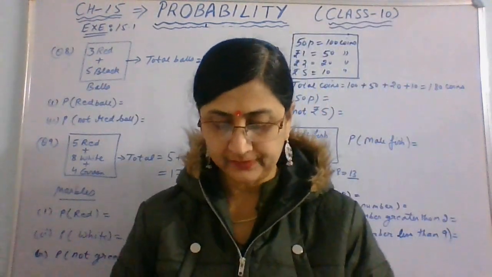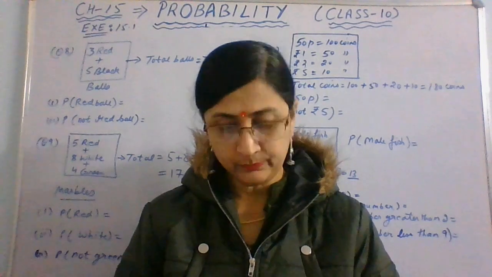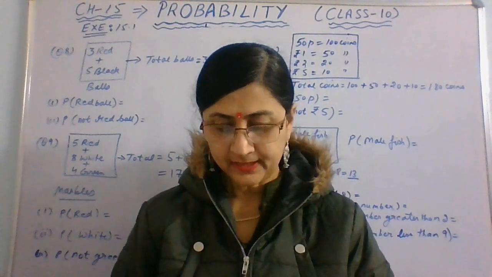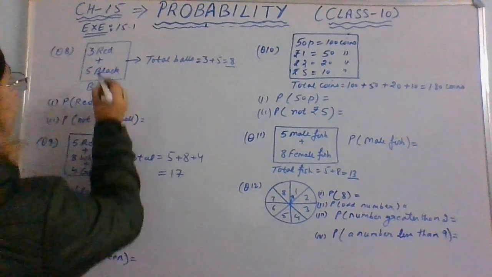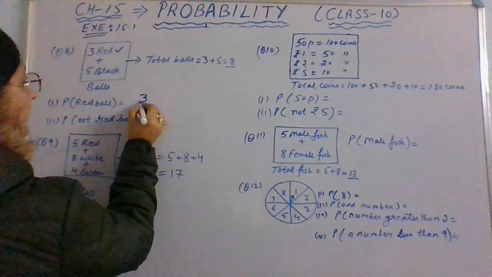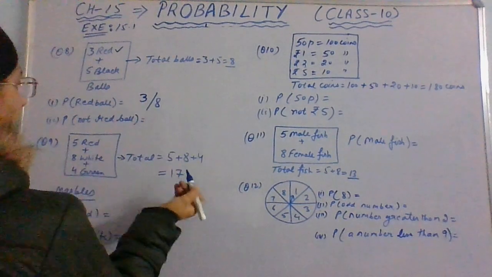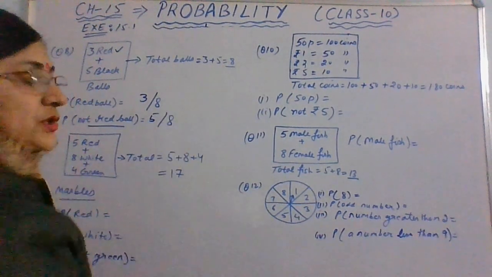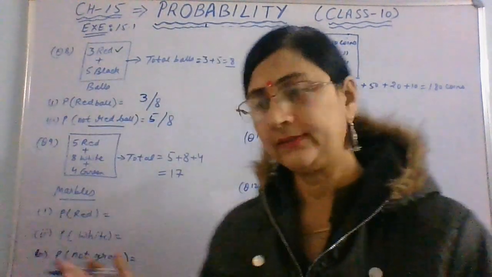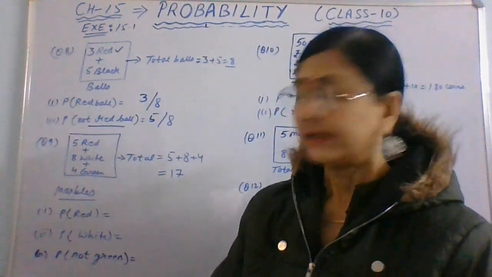Now you are supposed to find the probability of a red ball and not a red ball. Here, there are 3 red balls out of 8, so 3 by 8. Not red means black, so 5 by 8. 8 was the total, so favorable divided by the total outcomes.